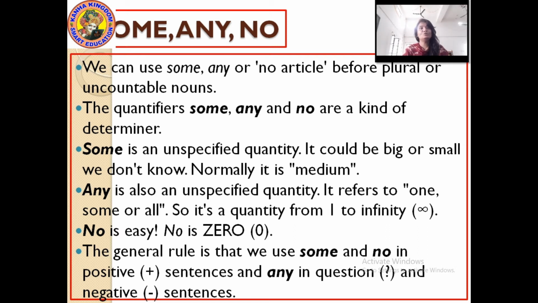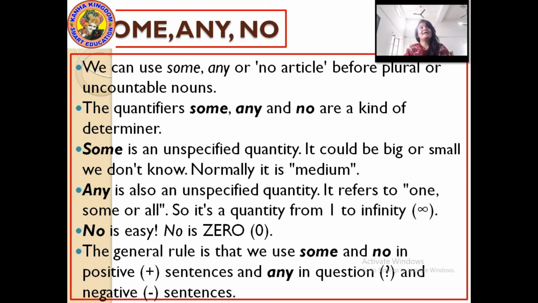If you want to use these 3, some, any or no, you have to use them either with plural or with uncountable nouns. They are known as quantifiers. Some, any and no are also a kind of determiner.